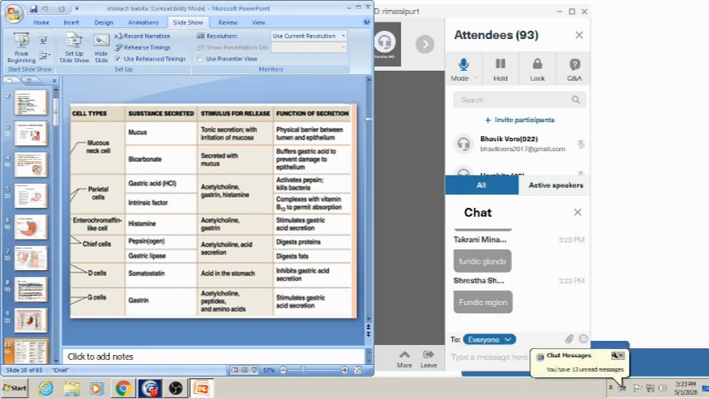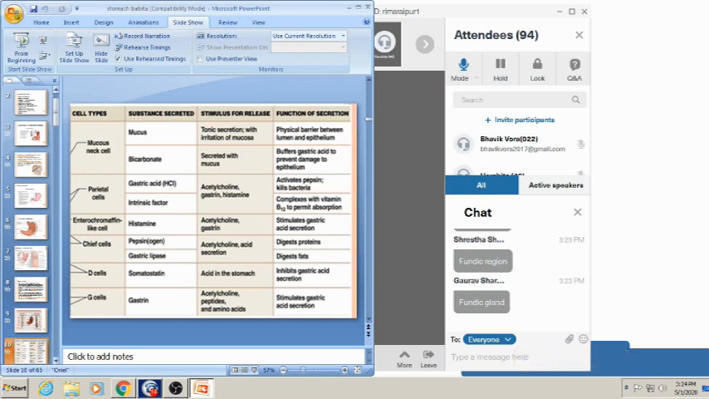Now coming to the D cell. D cells are present in the fundic gland as well as the pyloric gland. They secrete somatostatin, and the stimulus for this is acid in the stomach. Somatostatin controls gastric acid secretion, meaning it inhibits the gastric acid secretion.